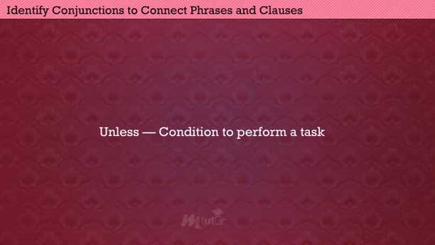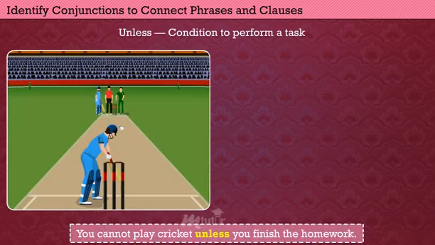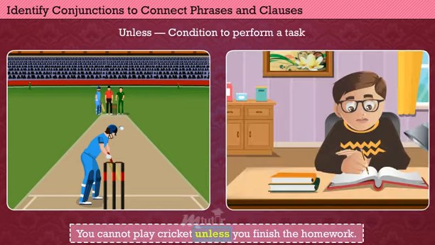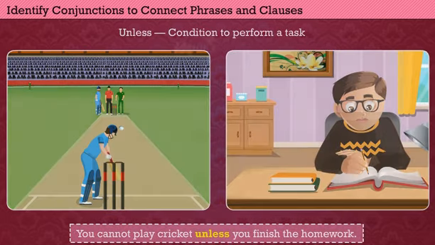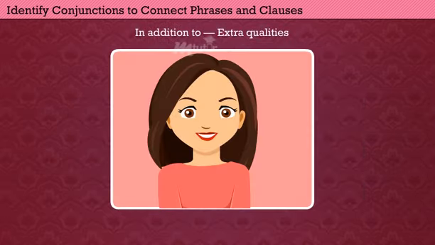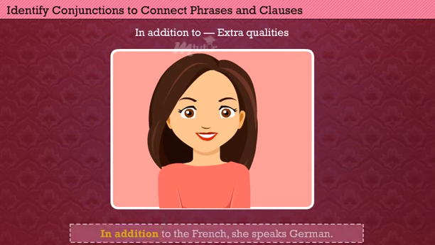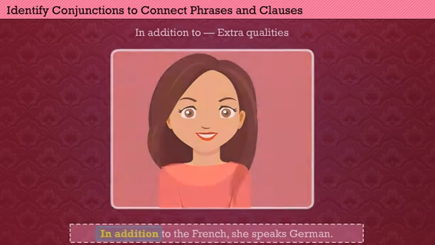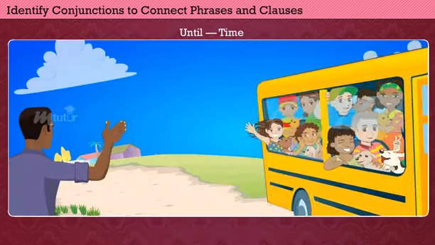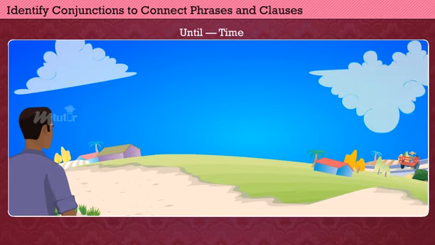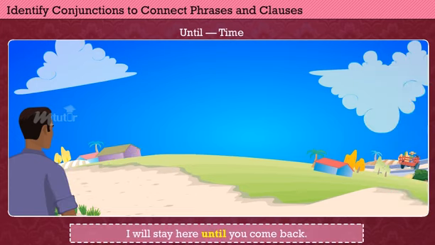Unless denotes the condition to perform a task. Example: you cannot play cricket unless you finish the homework. In addition to is used to denote the extra qualities. Example: in addition to French, she speaks German. Until is the conjunction used to denote time. Example: I will stay here until you come back.